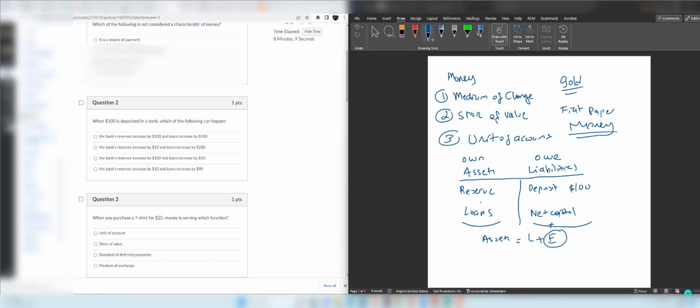If reserves are 100 and loans are 100, I'm writing it here, 100, then this becomes a total of 200 and liabilities are only 100.